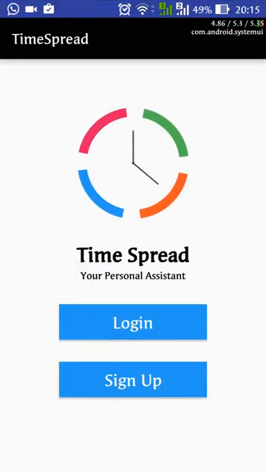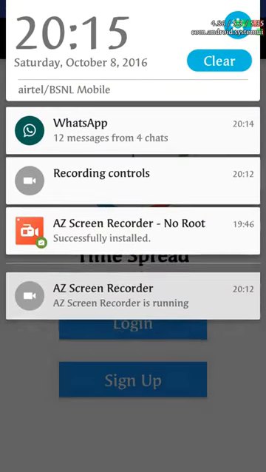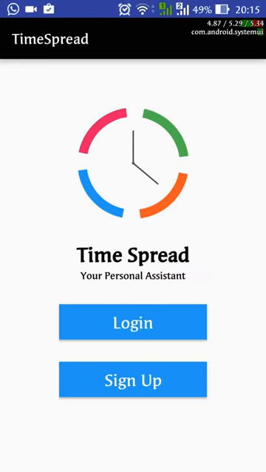So this was it. And for the backend, it is made with Node.js and MongoDB. We are using mLab for hosting our MongoDB as it provides 500 MB free data. And in Node.js we are using the Express framework for handling all our routes, and Passport for handling our authentication, register and sign up. And that's all for right now.